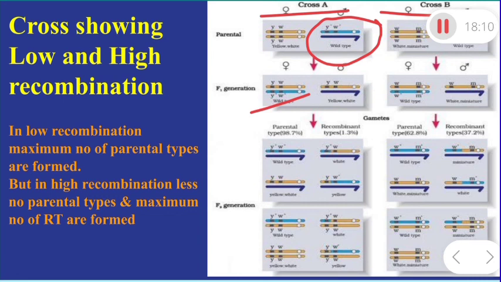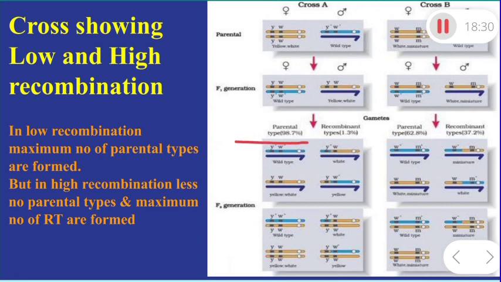What we have to understand in this cross is the number or percentage of recombinant and parental type. In this one, the parental types are forming more and more: 98.7% are parental type and recombinant types are about 1.3%.